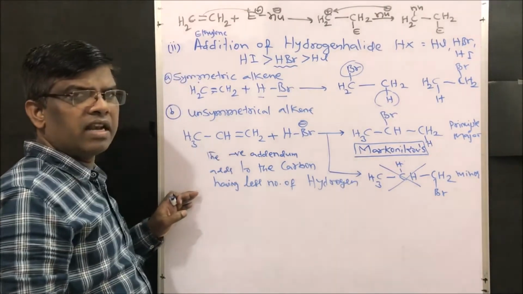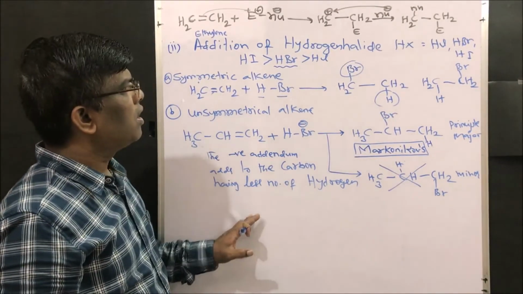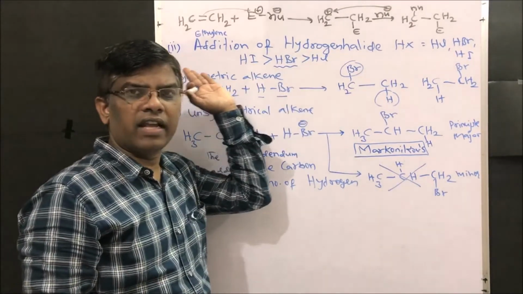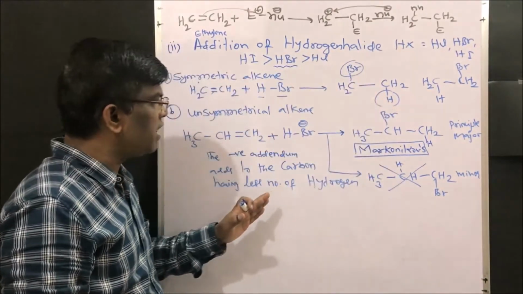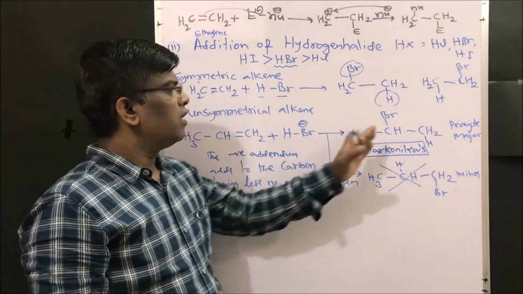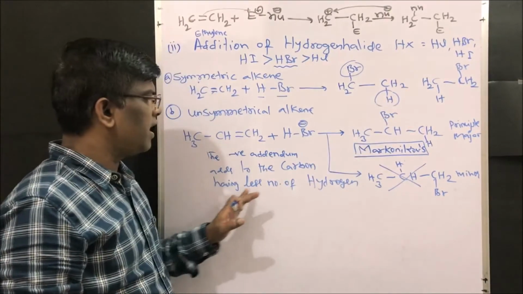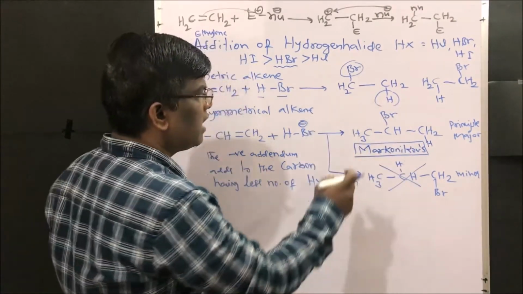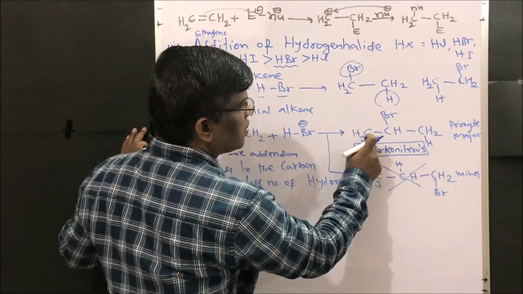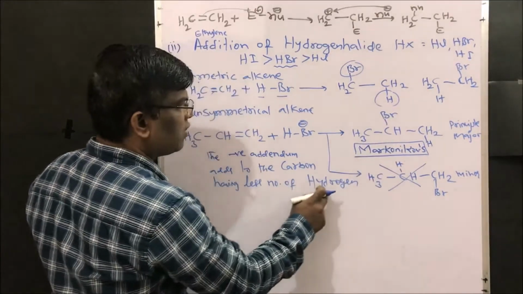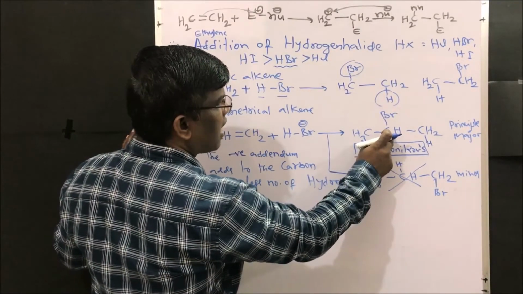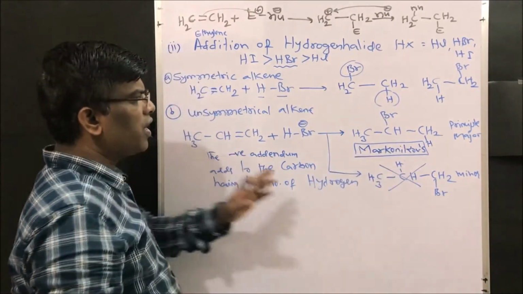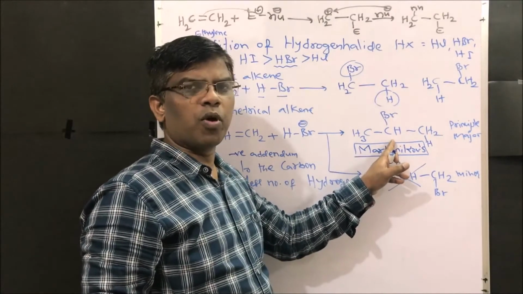So in any given compound, during the electrophilic addition reaction of alkenes, the negative addendum will be added to the carbon which has fewer hydrogens or which is highly substituted. Among these three carbons, this is the carbon having fewer hydrogens. So as per Markovnikov's rule, we are going to get exclusively 2-bromopropane.